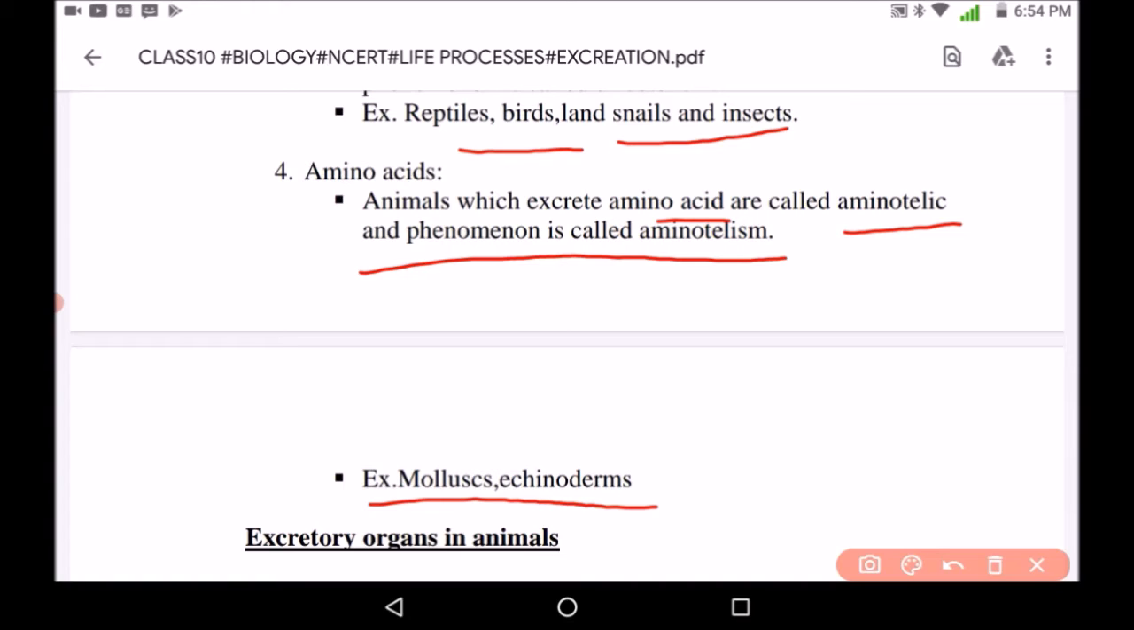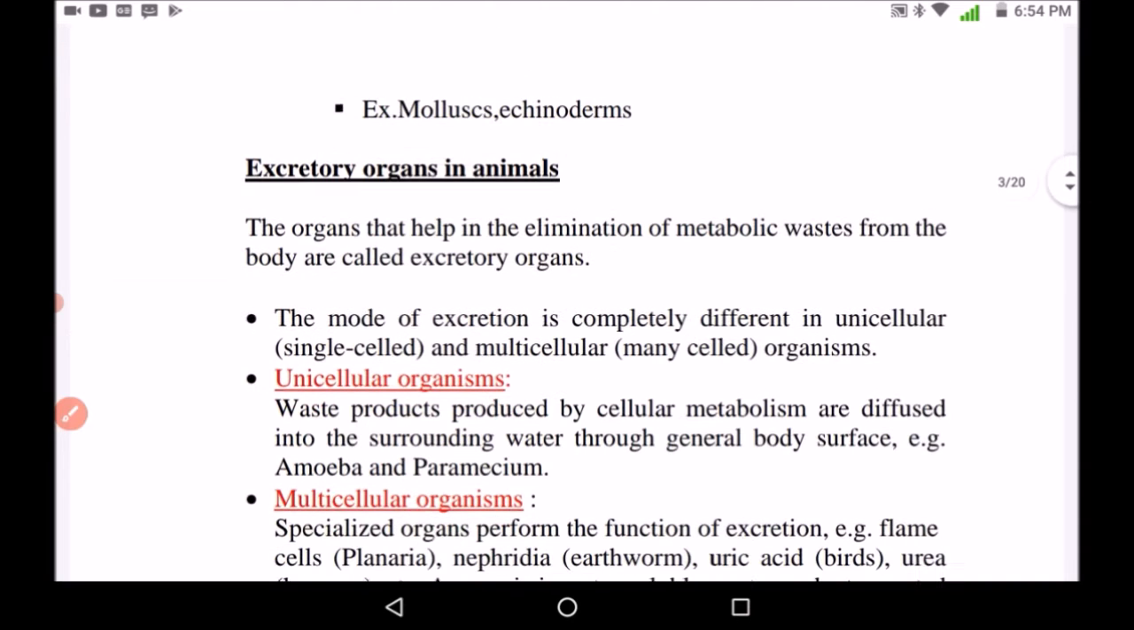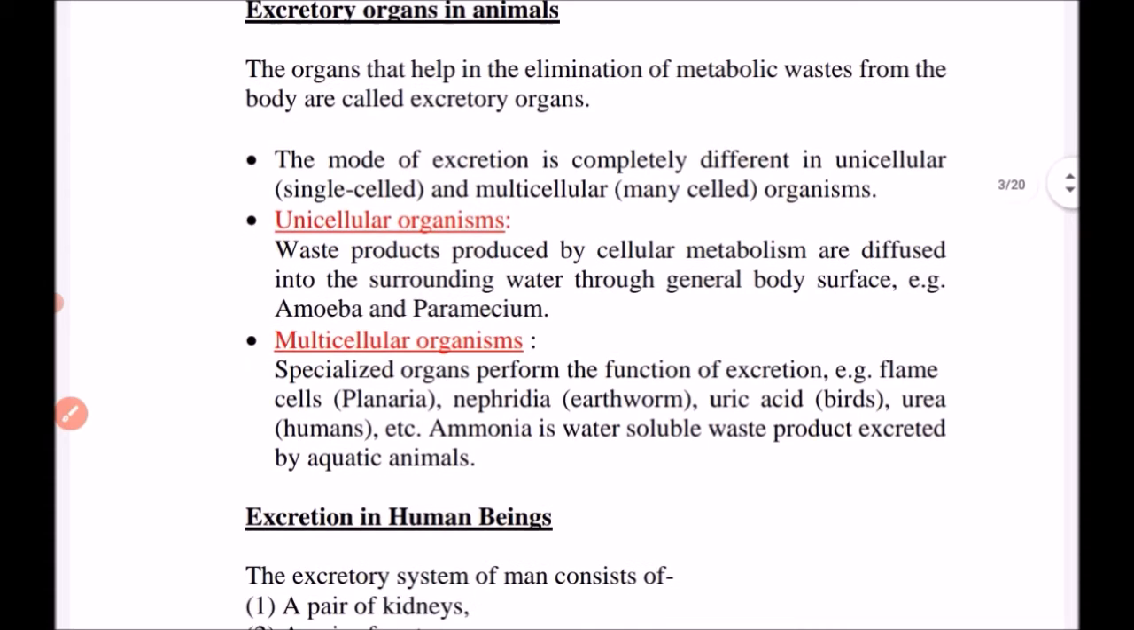Now, as this is a very important process, there are various organs present in organisms for excretion. The organs that help in elimination of metabolic waste from the body are known as excretory organs. As we all know, there are two types of organism: one is unicellular organism and second is multicellular organism. The mode of excretion is completely different in unicellular and multicellular organisms.